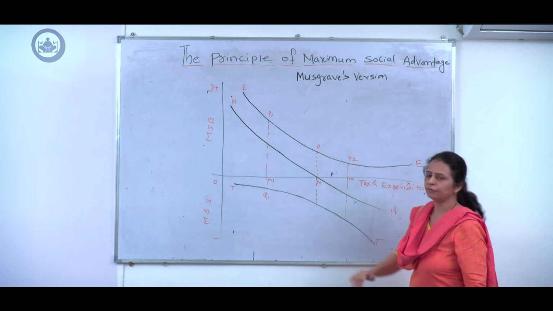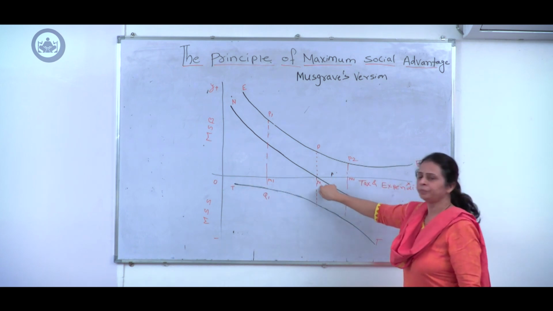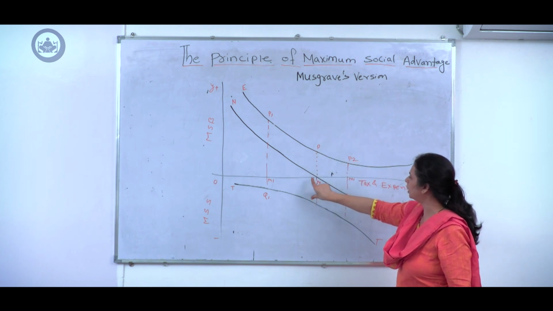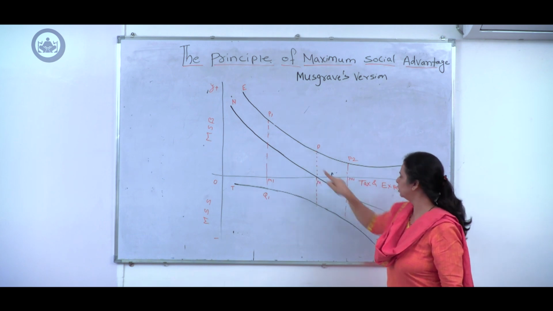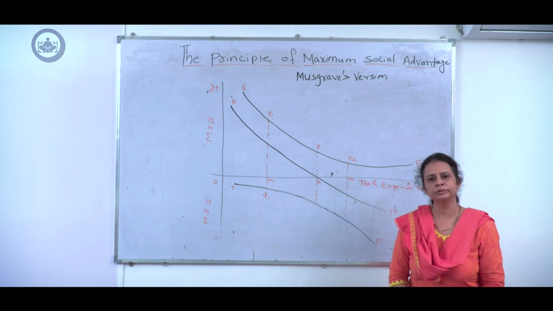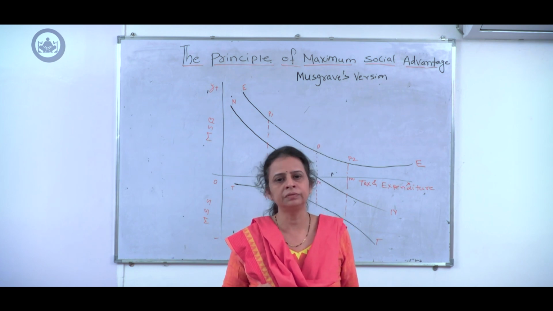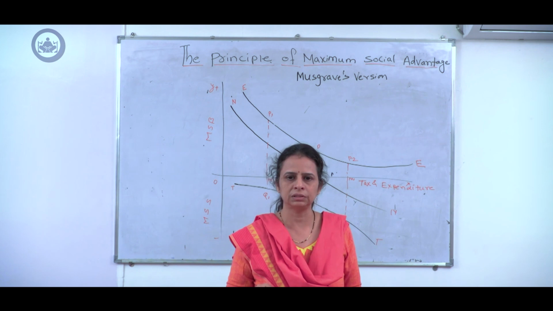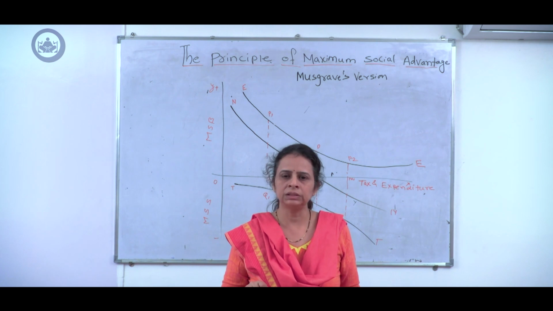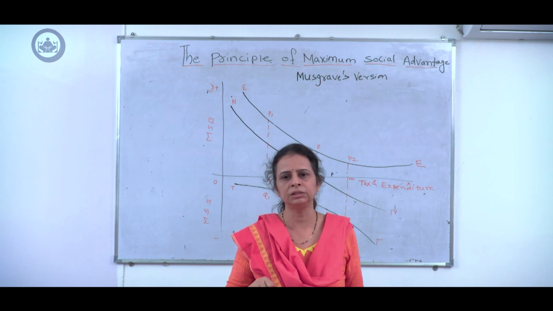So according to Musgrave, maximum social advantage is achieved at the point where marginal social sacrifice and marginal social benefits are equal to each other, and net social benefit or advantage of the society is equal to 0. Now both the approaches, the approach of Dalton as well as the approach of Musgrave, are similar, and according to both approaches, the maximum social advantage is achieved at that particular point where marginal social benefits are equal to marginal social sacrifice.